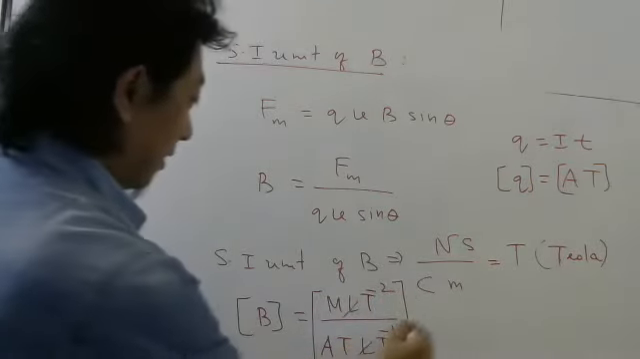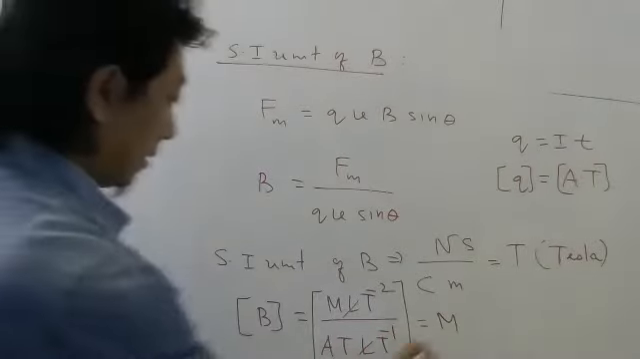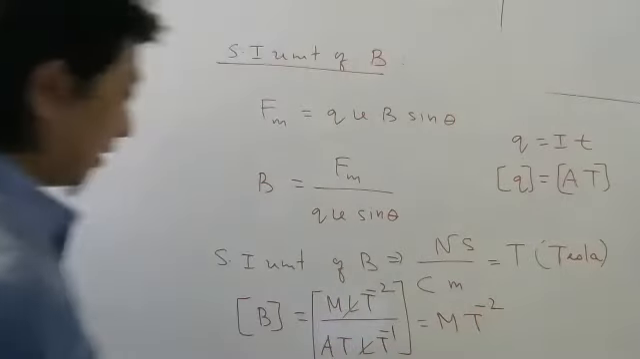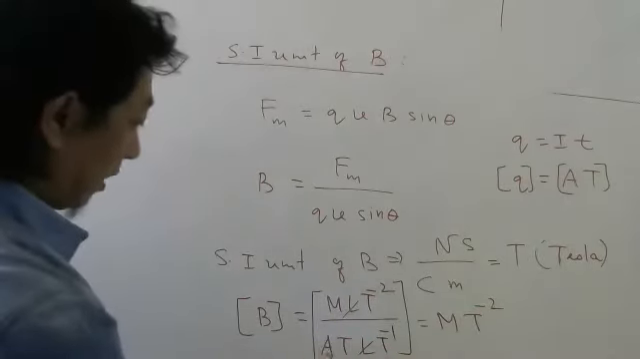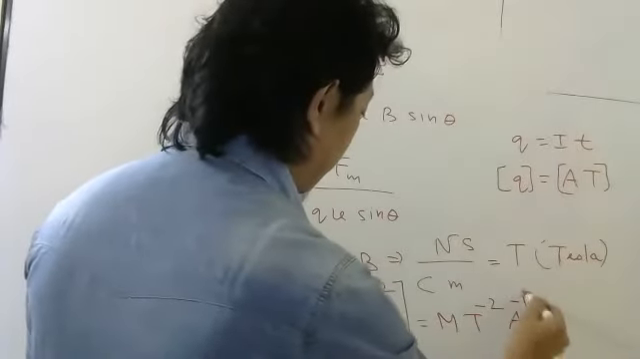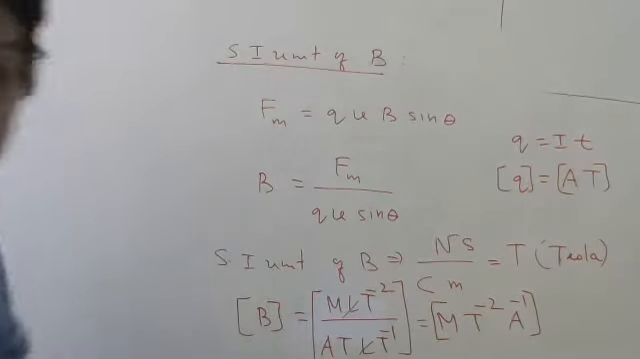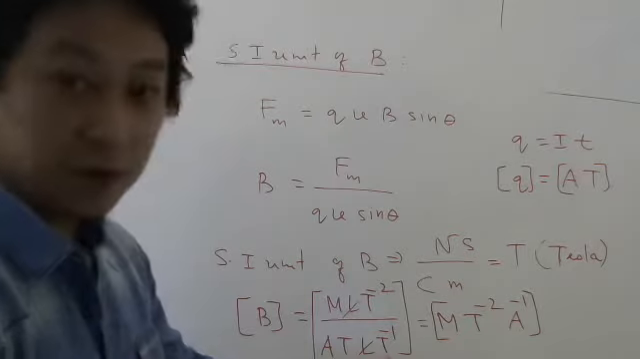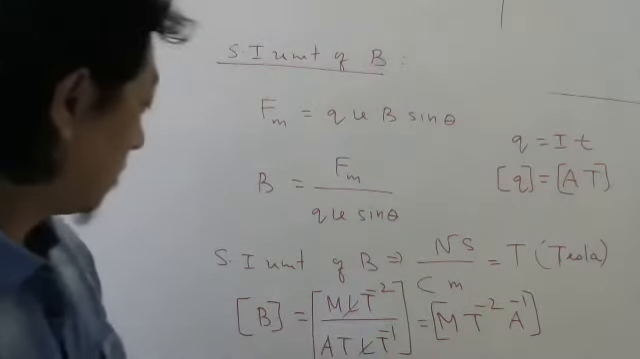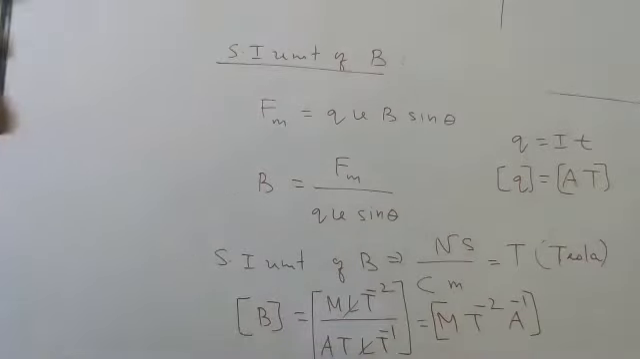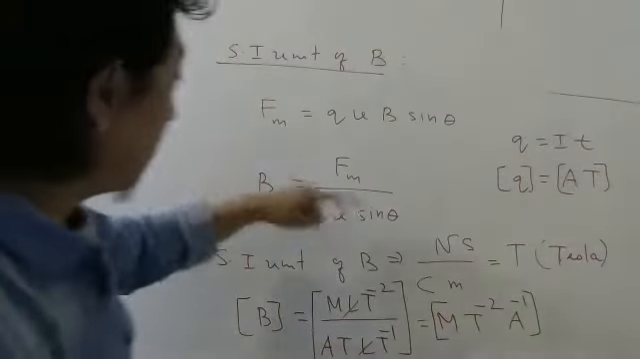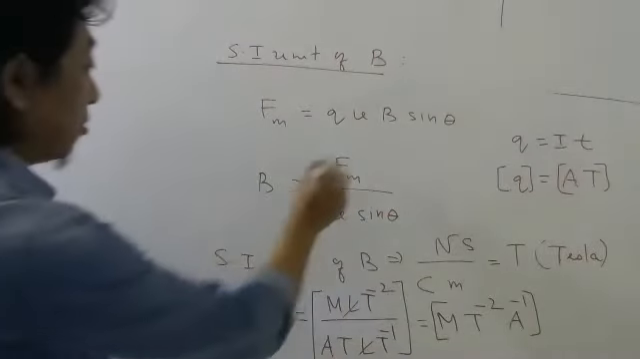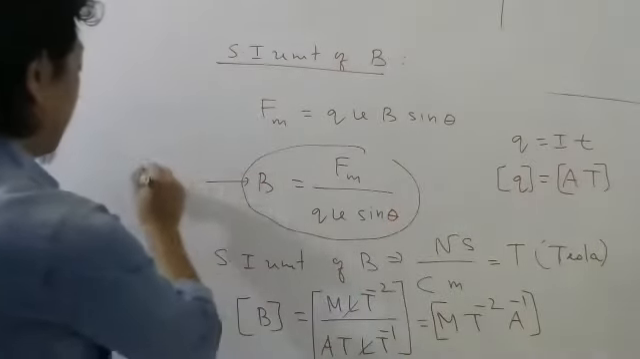L will cancel. So M T minus 2, T minus 1 plus T will also cancel. MT minus 2, A will go up, A minus 1. Please check once. Did I do correctly or not? T and T minus 1 will cancel. So T minus 2, A will go up. Correct? Okay. So this is the dimension. By the way, you can use this to define magnetic field also.